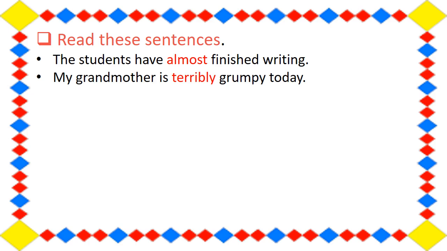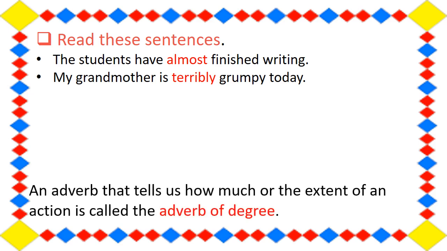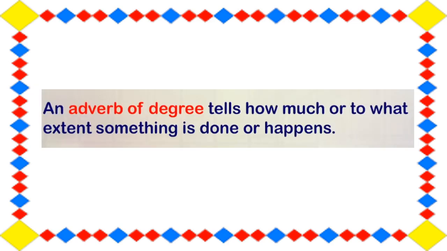That is, grandmother is terribly what? Grumpy today. So these highlighted words tell us the extent or the degree of an action. So students, an adverb that tells us how much or the extent of an action is called the adverb of degree. So an adverb of degree tells how much or to what extent something is done or happens.